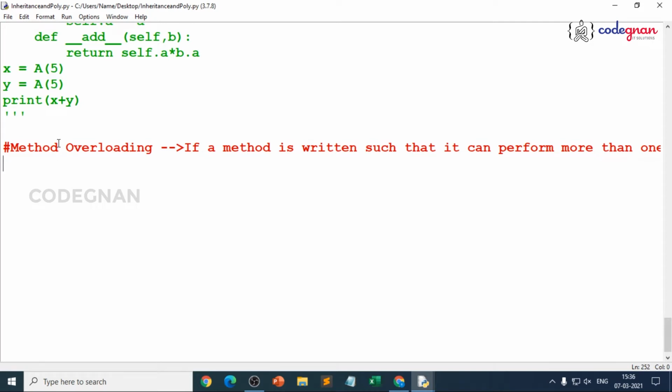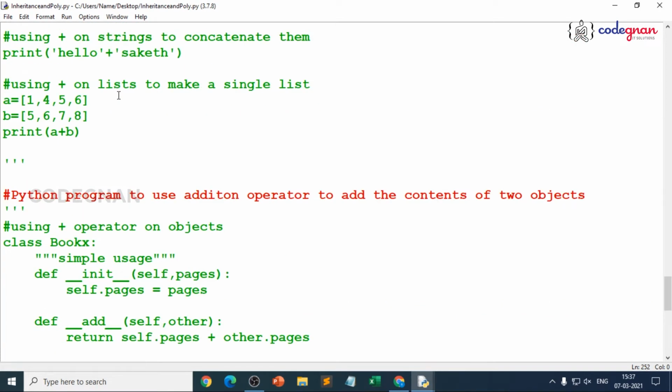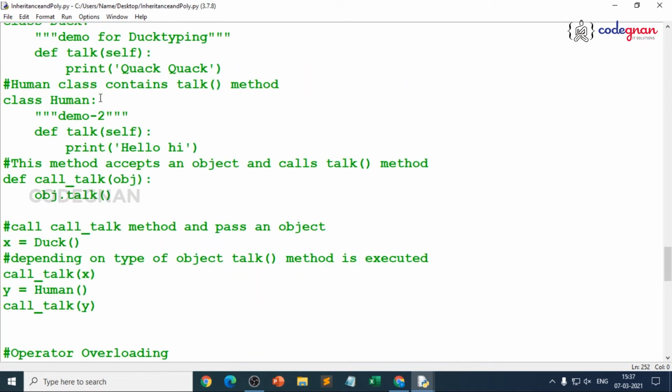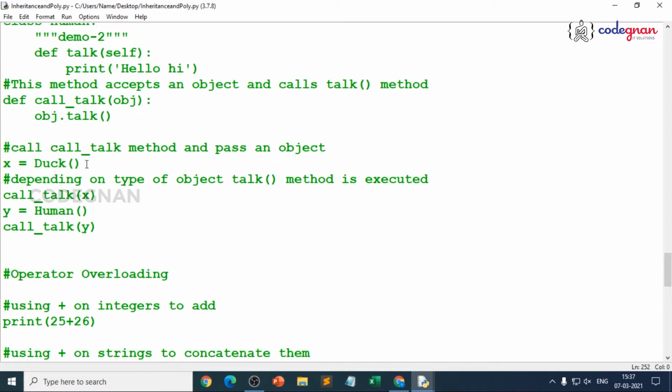Let me make it simple. Writing more than one method with the same name is not possible in Python. That's where it becomes overloaded. That is the reason, if you remember, when I write the same method names, I refer to them with different method names. When we went through the inheritance concept, I did the same thing, because only in inheritance do you see the property. Without inheritance, it is different. It only depends on the type of object we invoke.